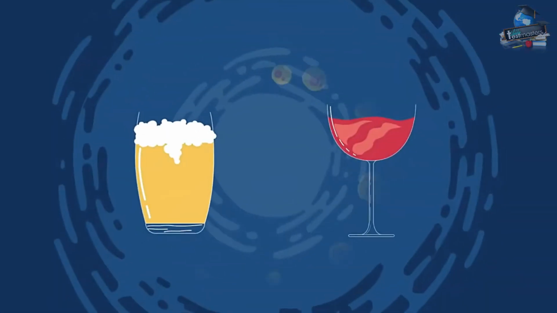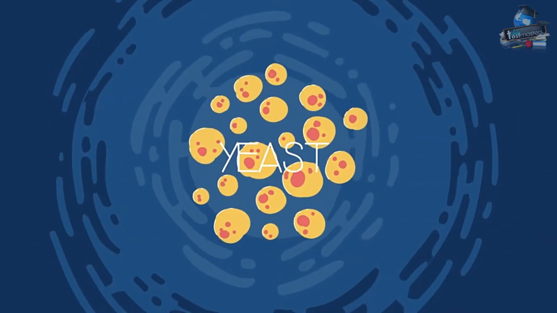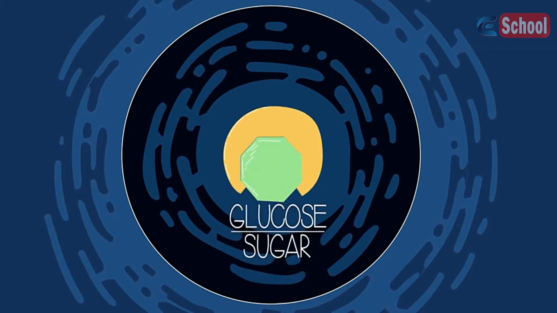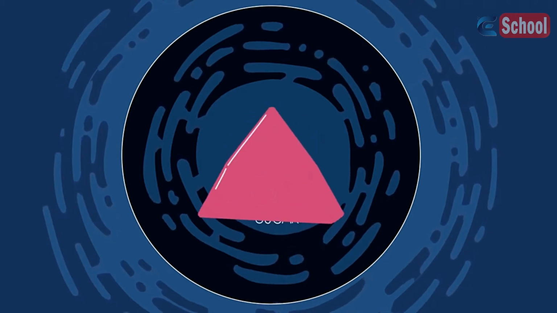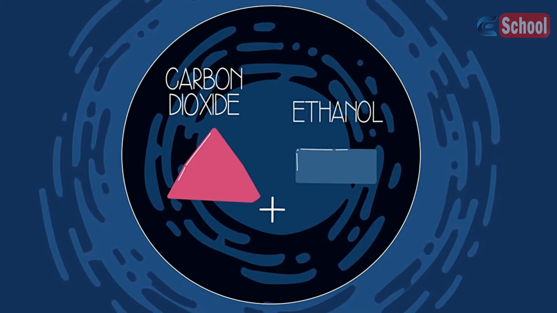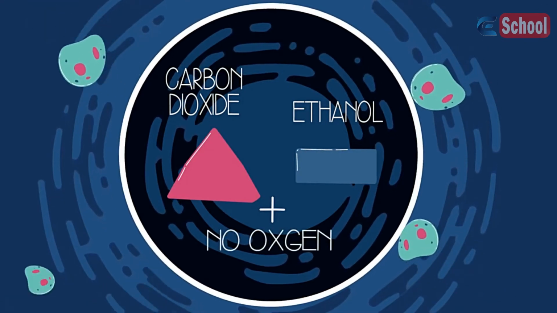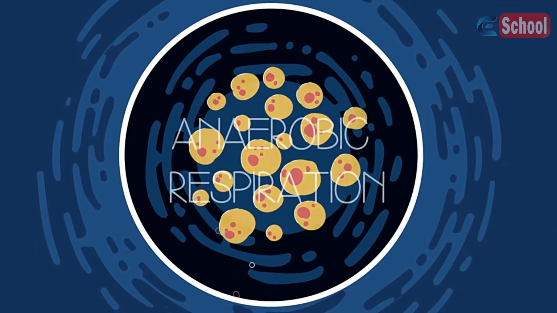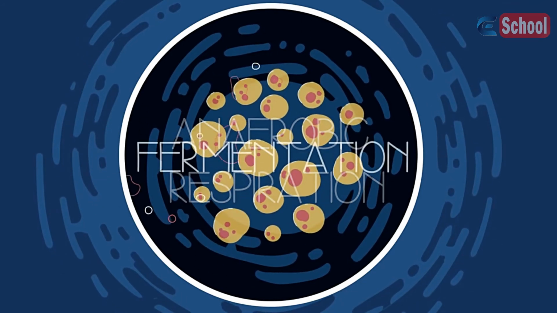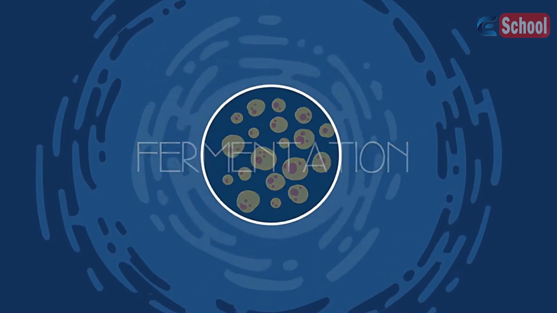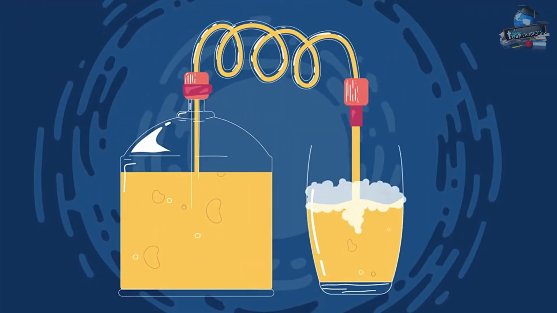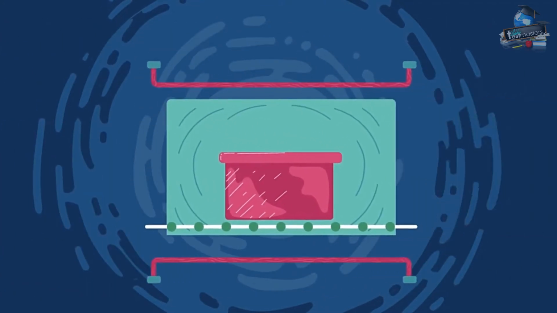Beer and wine are made using yeast. Yeast is a type of fungus that contains an enzyme which will convert sugar or glucose into carbon dioxide and a type of alcohol called ethanol. In this process, oxygen is not used. Therefore, yeast carries out anaerobic respiration, also known as fermentation. Humans use this process to make alcoholic drinks like beer and wine, and also to make baked goods rise.